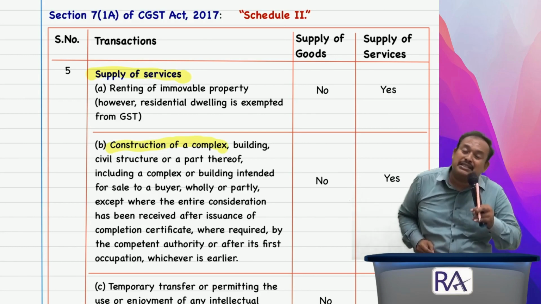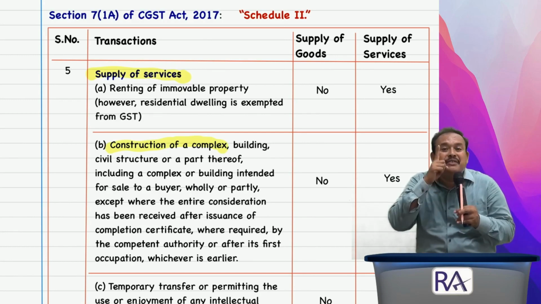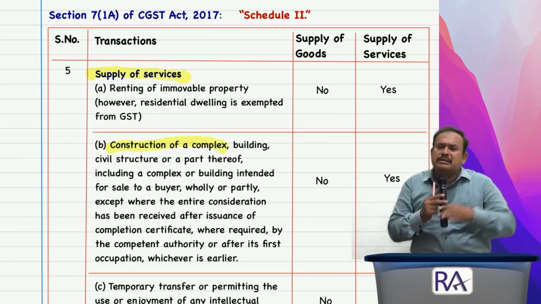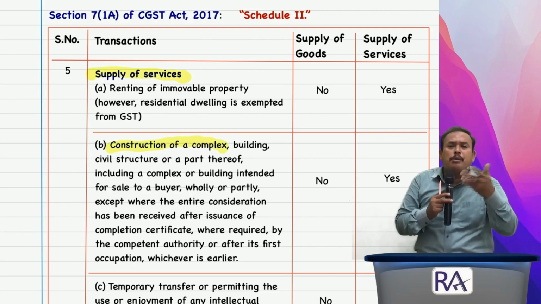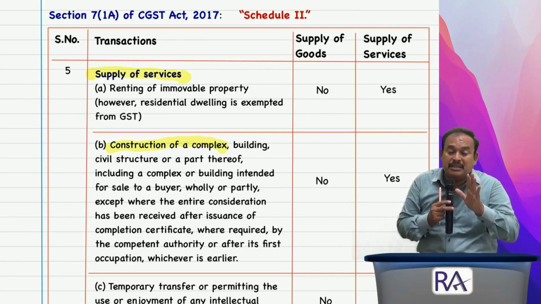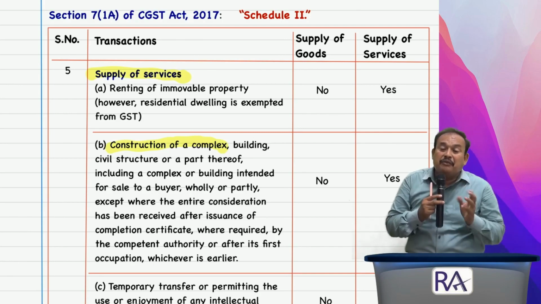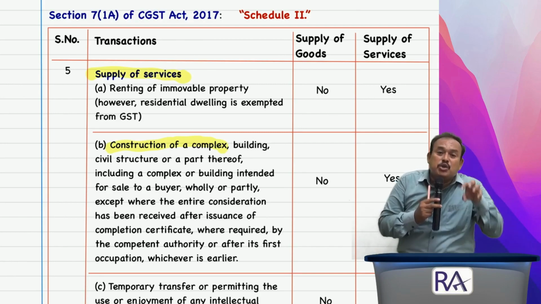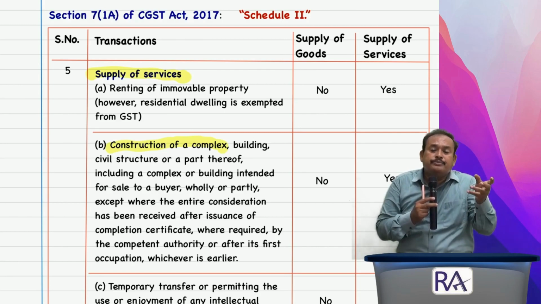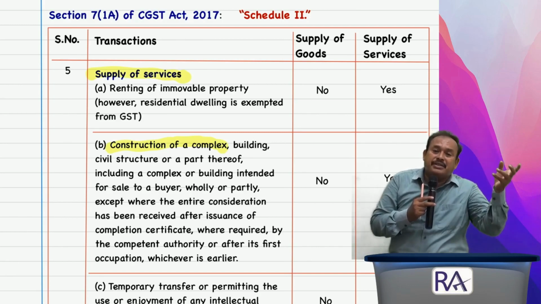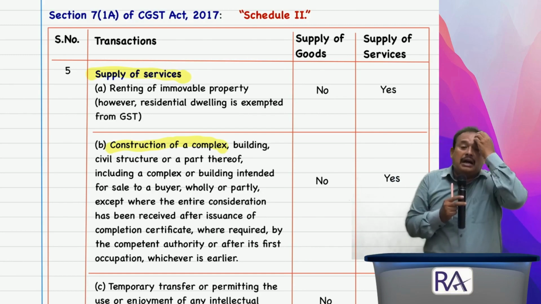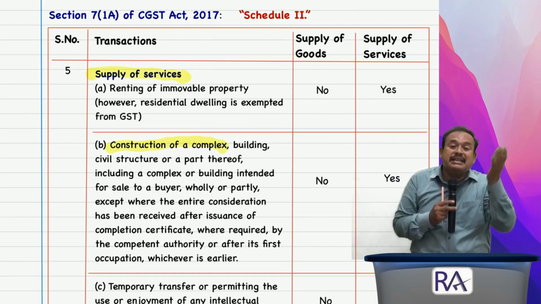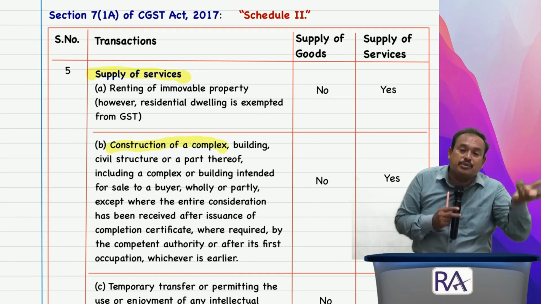Difference between the construction contract and works contract: it is both construction as well as works contract in relation to immovable property, construction of immovable property. But what difference here means, the value of supply includes the land value, construction service. Exclude the land value, works contract service. Otherwise, in both the cases, material value and labor value are included.